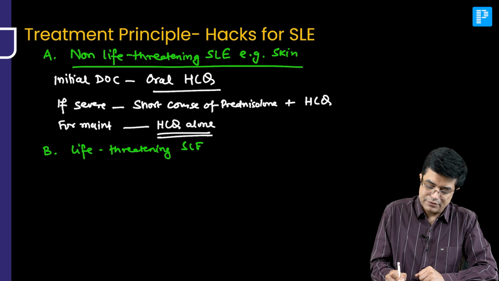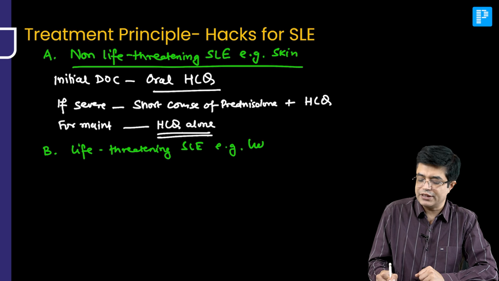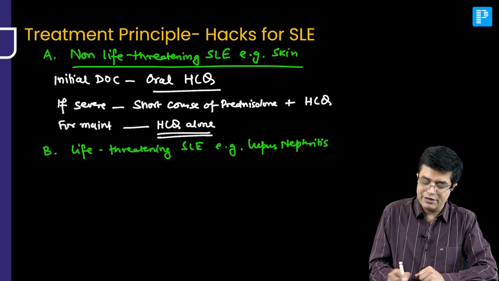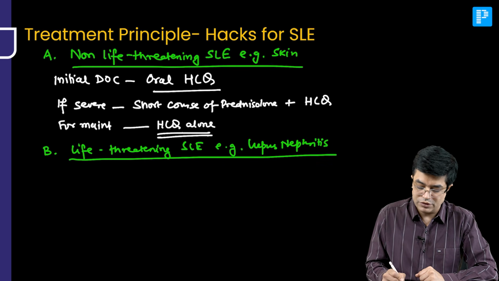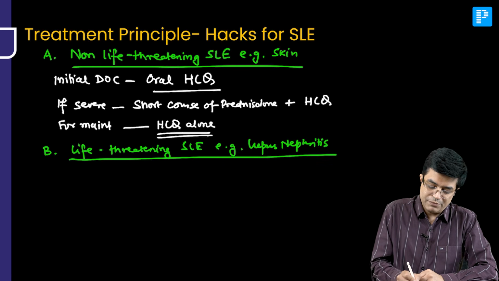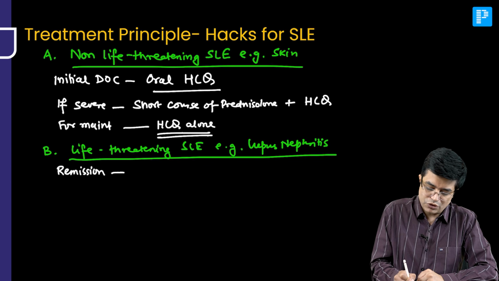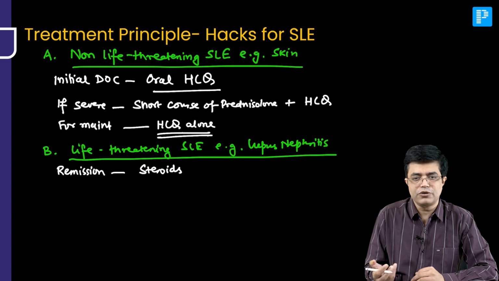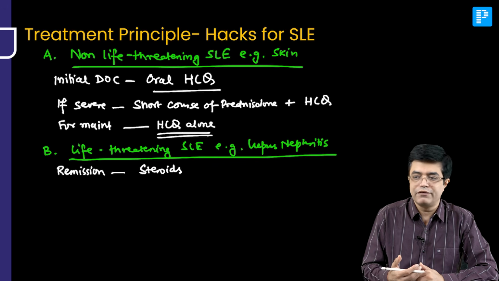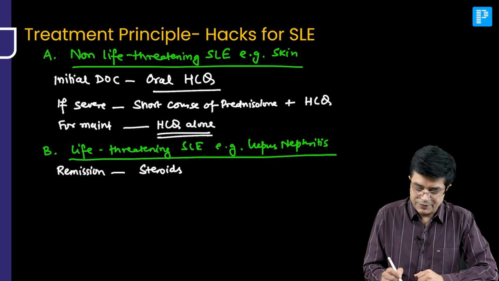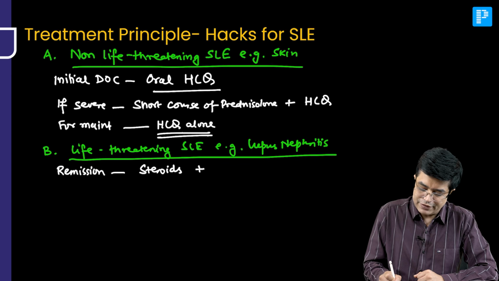for example, patient is having lupus nephritis. Now in these patients, first of all, you need to attain remission, and for remission, hydroxychloroquine alone is not sufficient. So for remission, you will be using high dose corticosteroids. You can use high dose prednisolone, or you can alternatively use methylprednisolone also. So steroids will be combined with cyclophosphamide.